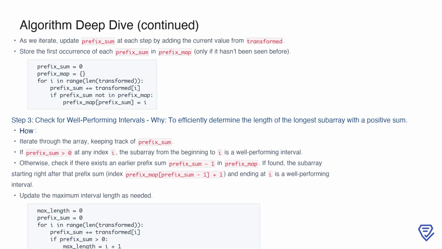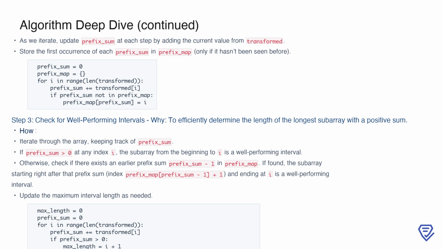With the transformed array ready, the next step is to iterate through it while maintaining a running prefix_sum. At each step, we update the prefix_sum by adding the current value from the transformed array. To optimize the process, we store the first occurrence of each prefix_sum in the prefix_map, ensuring that each unique prefix sum is only recorded once. This allows us to quickly determine the earliest point in the array where a given prefix sum was encountered.